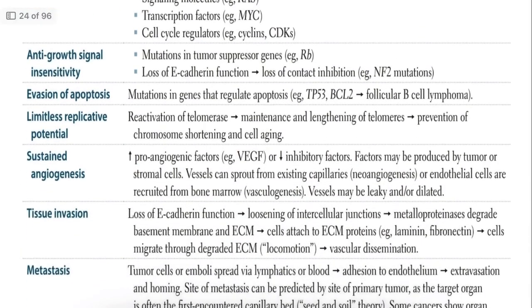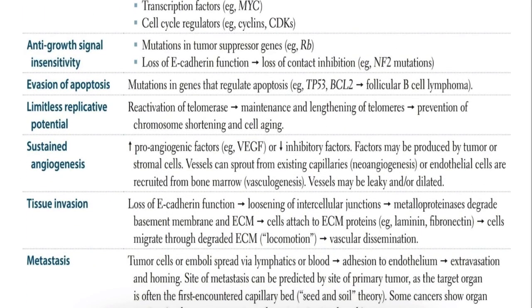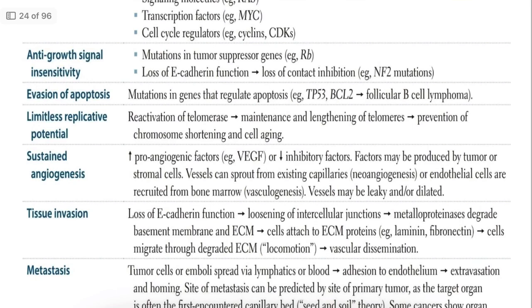Next, the second major hallmark is anti-growth signal insensitivity. Insensitivity to anti-growth signals means that normal cells stop growing when crowded, due to contact inhibition. For example, mutations in tumor suppressor genes, example RB.